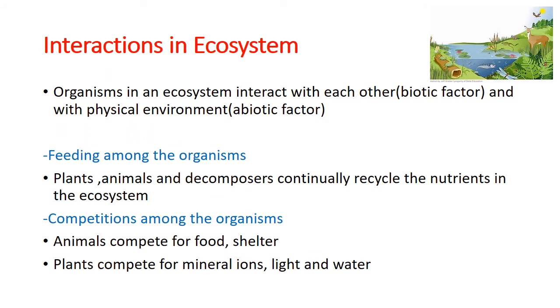Then we will move to the interactions in the ecosystem.